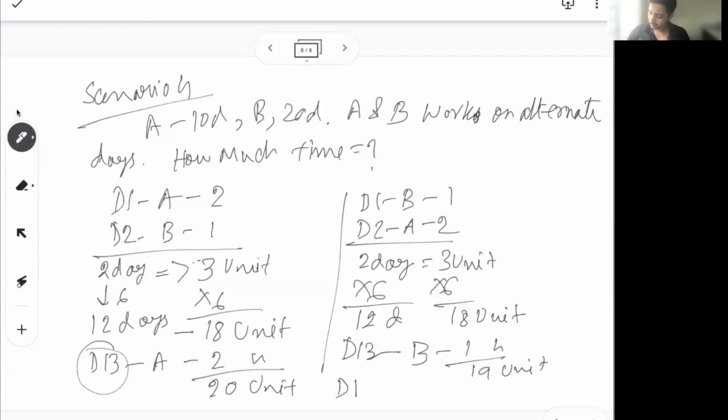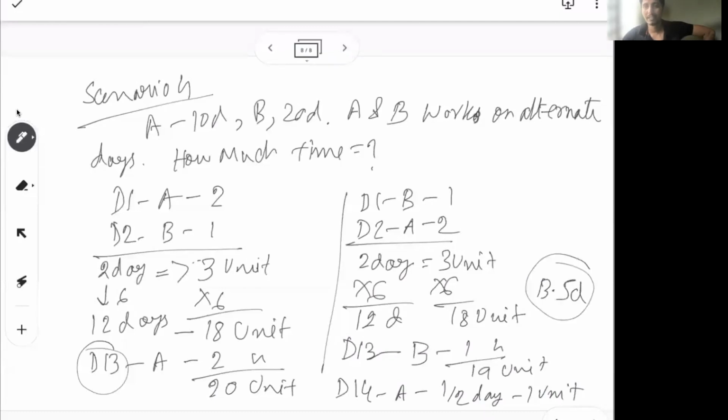So on day 14 A has to come. A can do 2 unit in 1 day, so A needs half a day to finish 1 unit. So your total time is 13.5 days. So it's not 13 days as when A was starting, it's 13.5 when B is starting. So if it is in a data sufficiency kind of problem, you don't know who starts the work, you will not be able to answer this problem. So be a little careful when people work on alternate days. It's very important to know who starts the work, right?